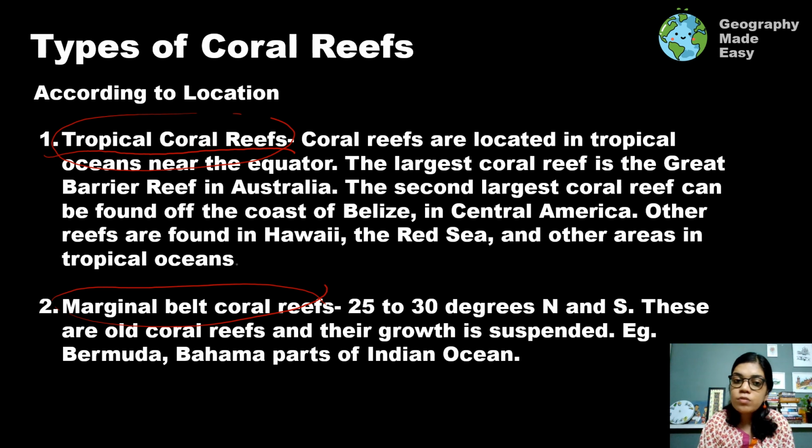But we will focus on the tropical coral reefs because at this moment it is important to preserve, save and protect them. Some of the biggest coral reefs include the Great Barrier Reef in Australia, followed by other very famous coral reefs such as the one in Belize in Central America, near Hawaii, in the Red Sea, and in other tropical oceans and seas as well. In India also we have coral reefs along the Lakshadweep Islands, and in some parts of Andaman and Nicobar Islands as well.